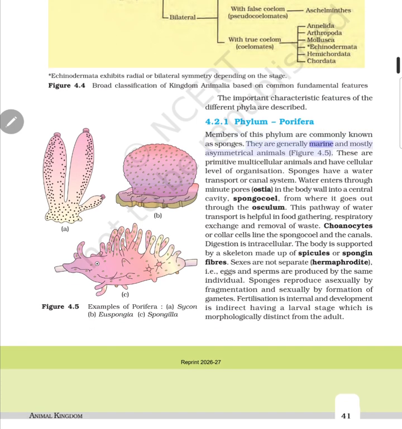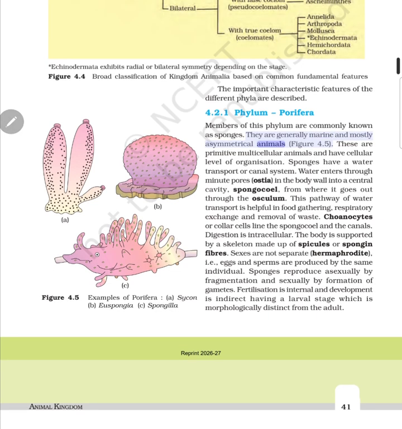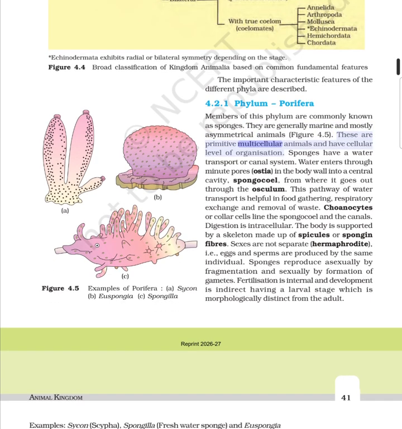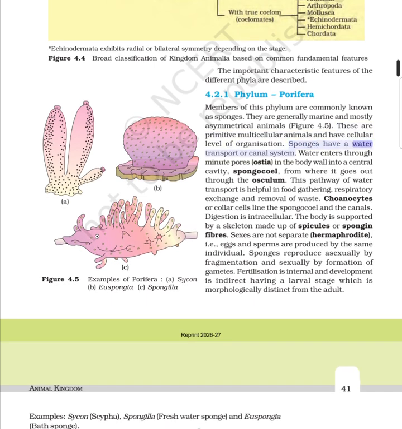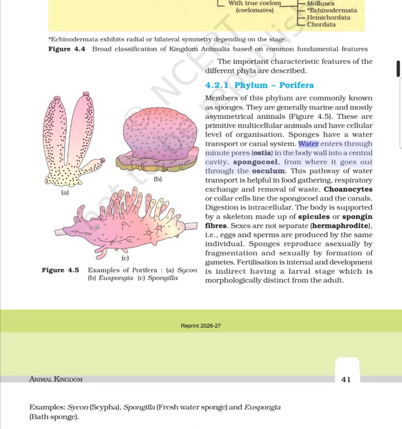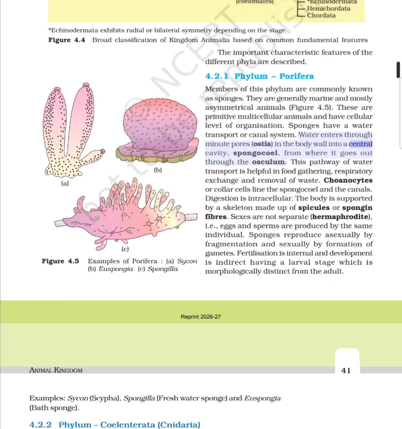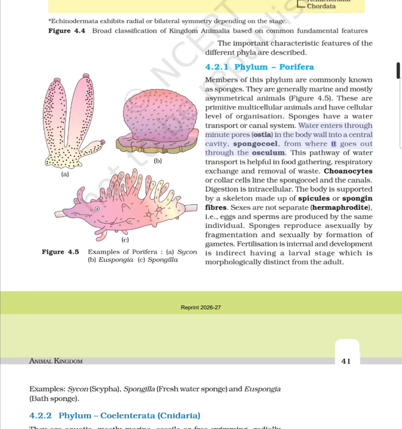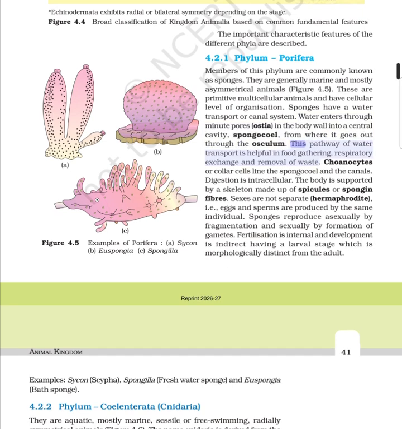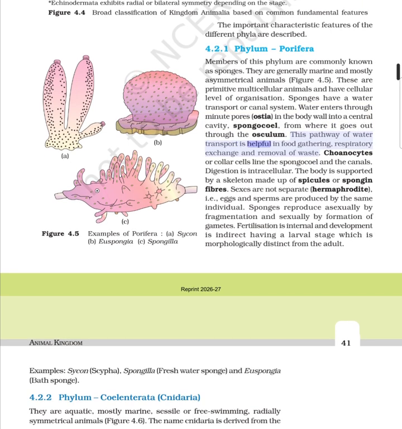They are generally marine and mostly asymmetrical animals. These are primitive multicellular animals and have cellular level of organization. Sponges have a water transport or canal system. Water enters through minute pores in the body wall into a central cavity, spongocoel, from where it goes out through the osculum. This pathway of water transport is helpful in food gathering, respiratory exchange and removal of waste.